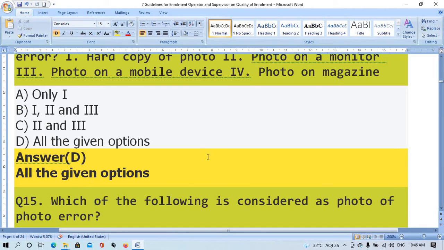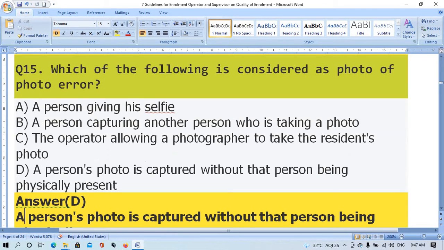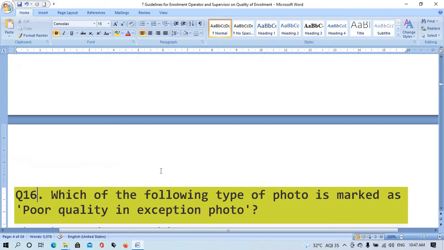Question number 15. Which of the following is considered as photo of photo error? Option A, a person giving his selfie. Option B, a person captures another person who is taking a photo. Option C, the operator allowing the photographer to take a resident's photo. Option D, a person's photo is captured without that person being physically present. The right answer is option D, a person's photo is captured without the person being physically present. Question number 16.